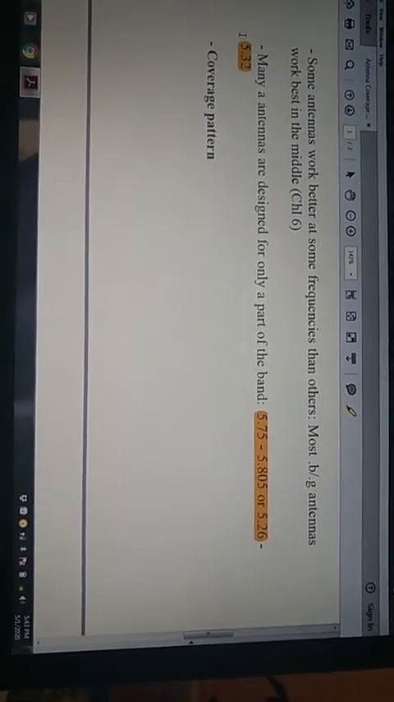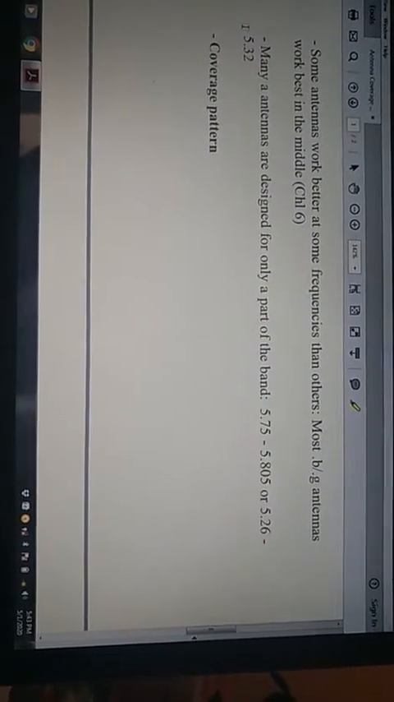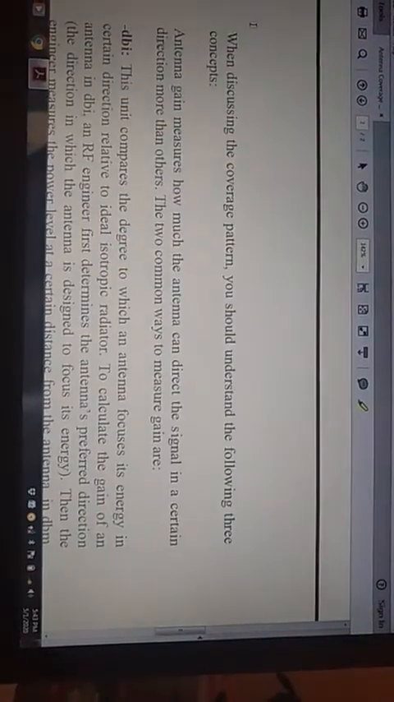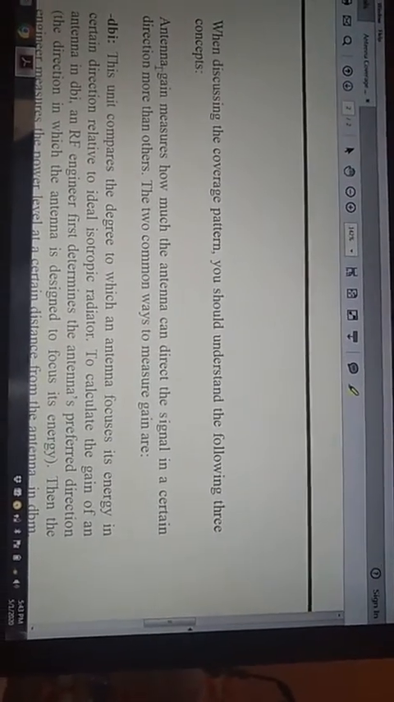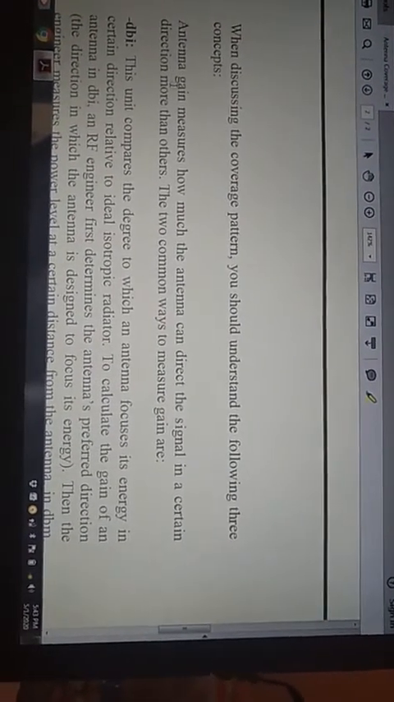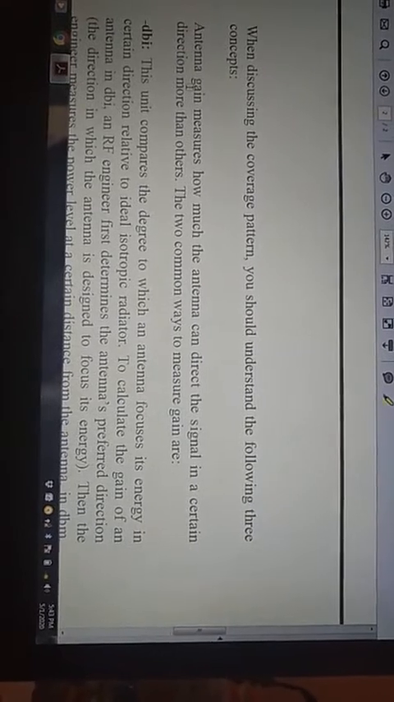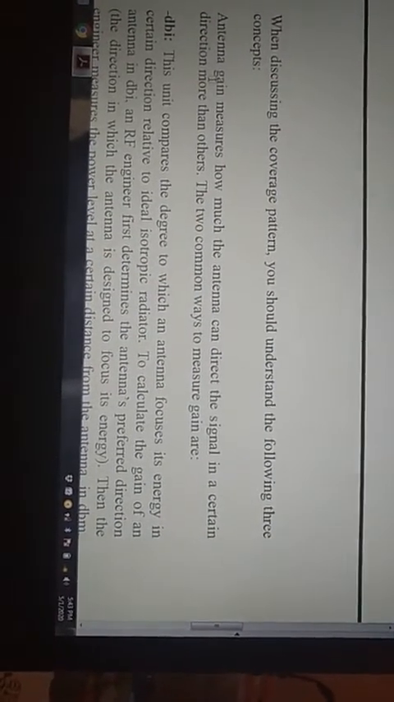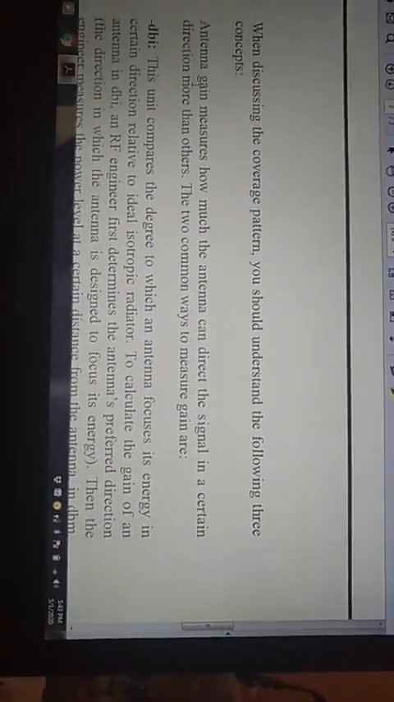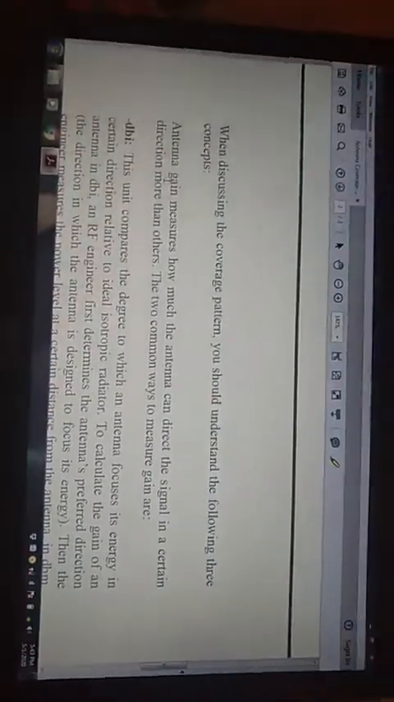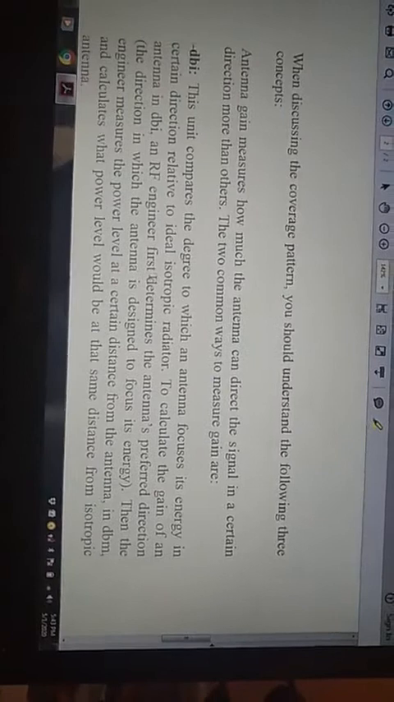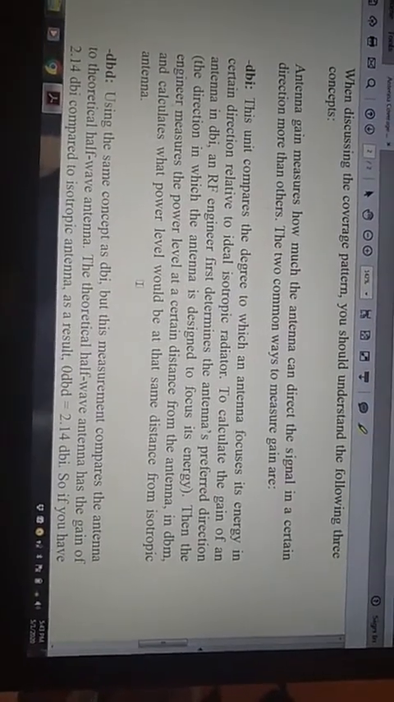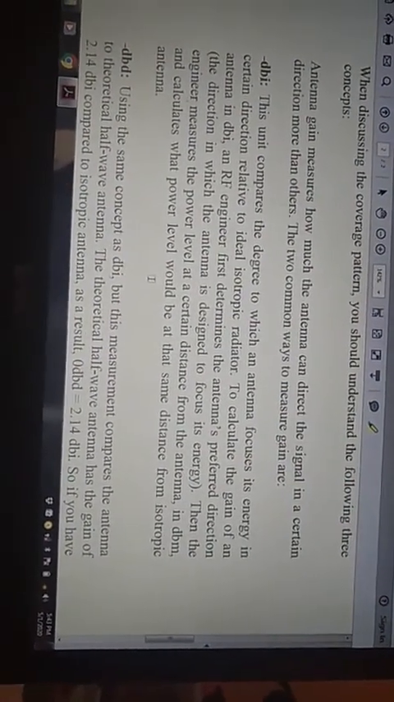What is the coverage pattern? When discussing the coverage pattern, we should understand the following three concepts. Antenna gain measures how much the antenna can direct the signal in a certain direction more than others. This is also called directivity. There are two common ways to measure gain: the first unit is dBi, and the second unit is dBd.